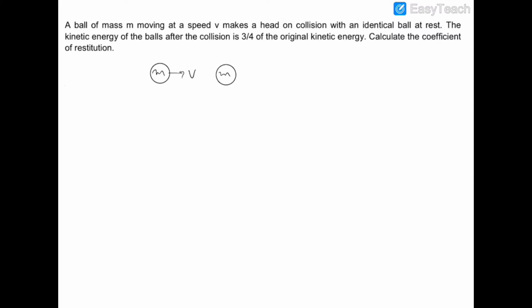Now the kinetic energy of these two balls after the collision, this is before collision and this is after collision. Let's suppose one moves with velocity v2 and the other moves with velocity v1. The kinetic energy of the system of these balls after the collision is 3/4 of the kinetic energy before collision. So we have to find out the coefficient of restitution.